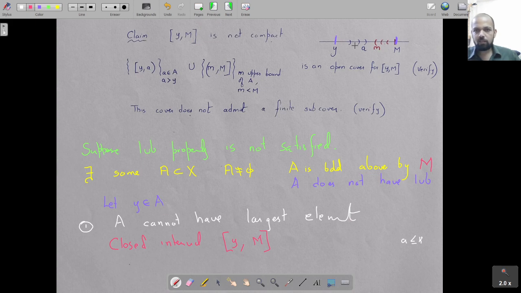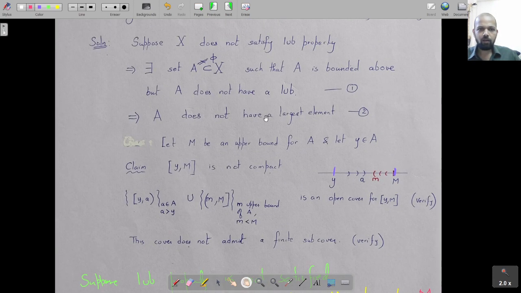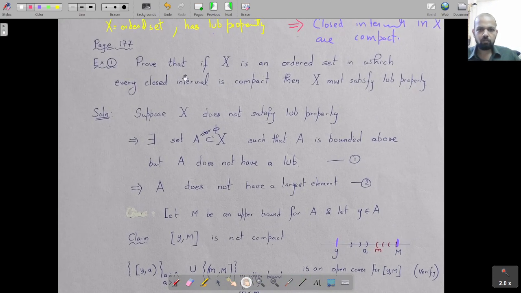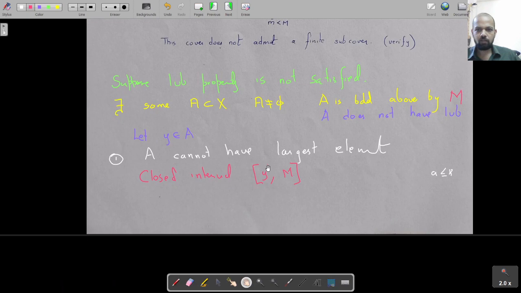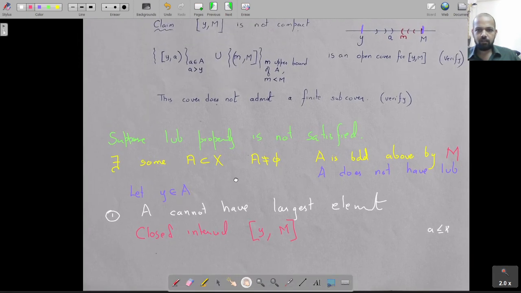Then this closed interval, I can show that this closed interval is not compact. So if I can show this closed interval is not compact, then I would get a contradiction. Prove that an ordered set in which every closed interval is compact has the least upper bound property. If I assume that the least upper bound property is not satisfied, I can end up finding an interval which is not compact. In fact, I am going to show this interval is not compact, and that is again very simple.